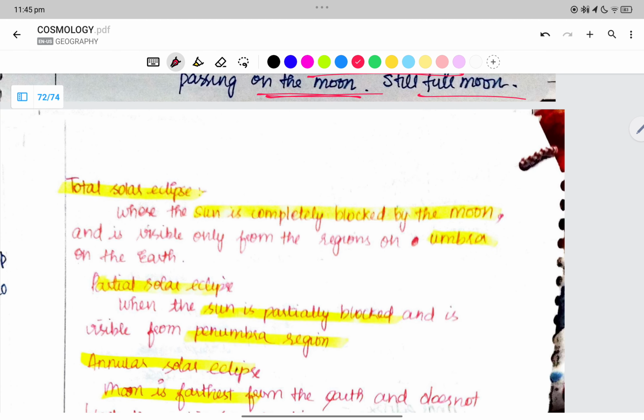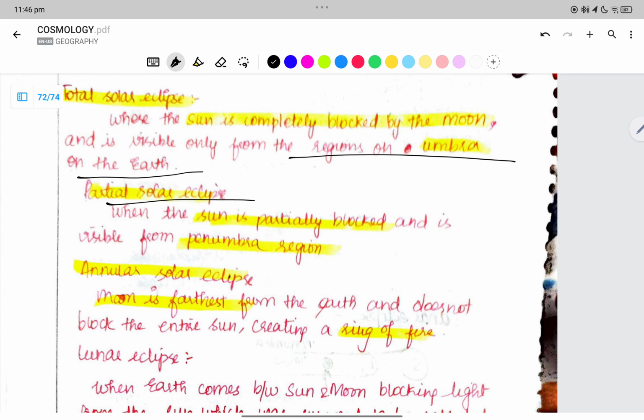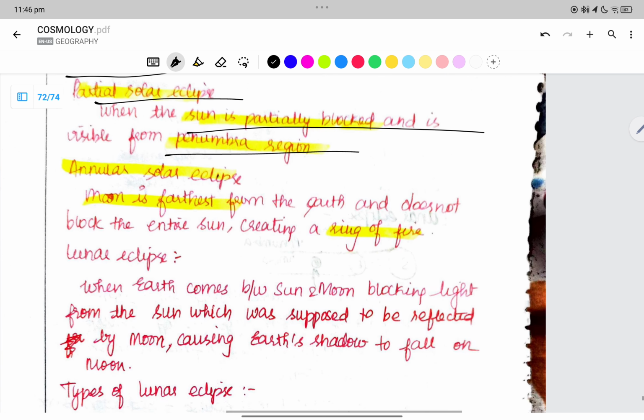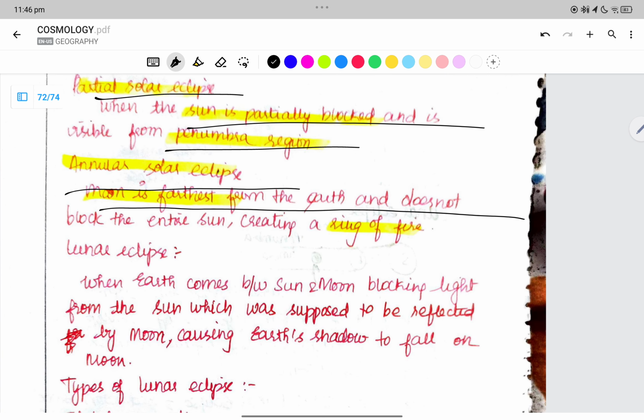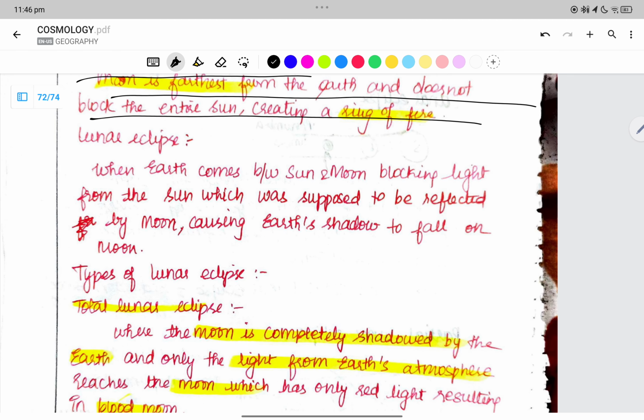Now we have the total solar eclipse, where the sun is completely blocked by the moon and it is visible only from the regions in the umbra on the earth. Partial is partially blocked, at the penumbra region. Annular is when the moon is farthest from the earth and does not block the entire sun. It creates a ring of fire.